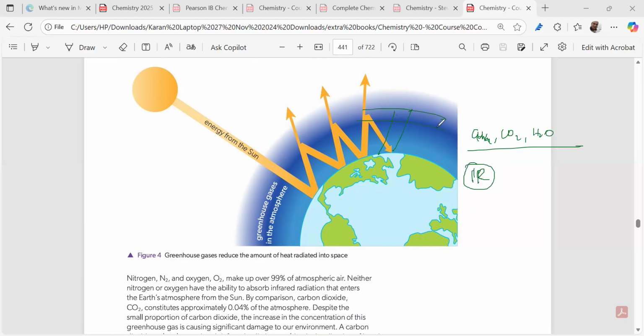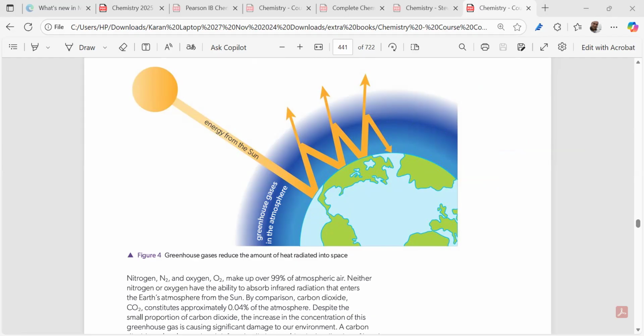and will heat up the stratosphere, and thus we get a very good amount of warmth on our Earth. Earth will be a habitable place to stay. If there were no greenhouse gases, no atmosphere, then the Earth's average temperature would be minus 18 to minus 54 degrees centigrade, and we all would be dying of cold. So greenhouse gases make the Earth warmer.